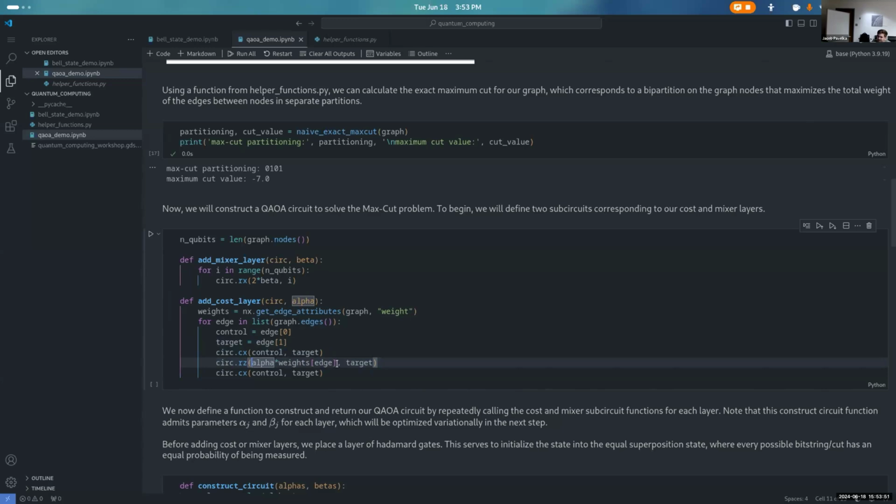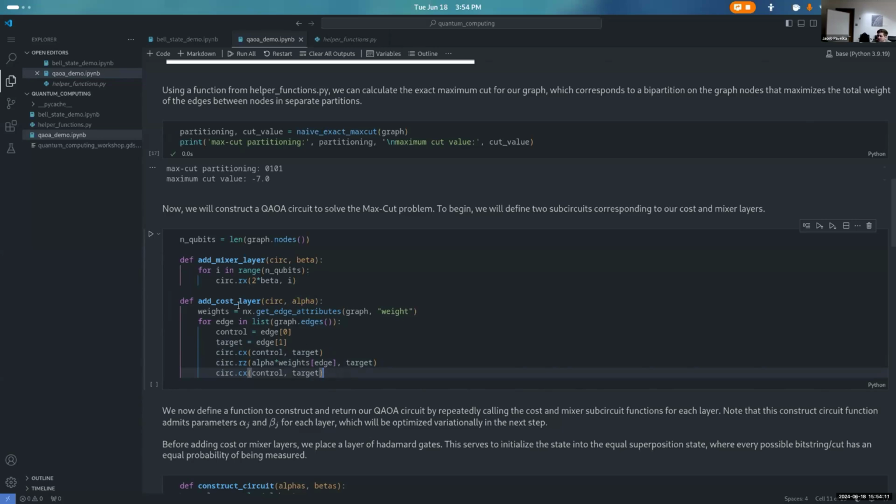If you wanted to do max cut for a non-weighted graph, all of these weights would just be 1, and it would reduce to just being alpha, the length of the time step parameter. And then we do another controlled X gate. So this is how we would define a double Z rotation gate, and that's all we're doing here.